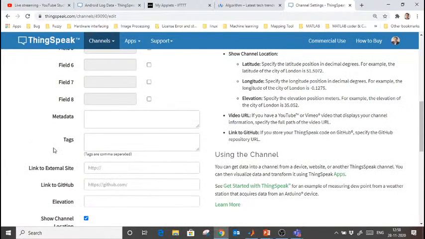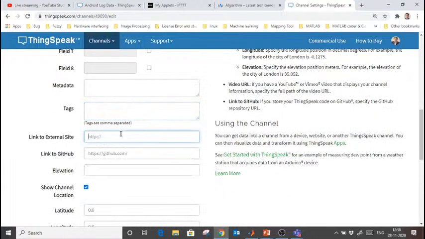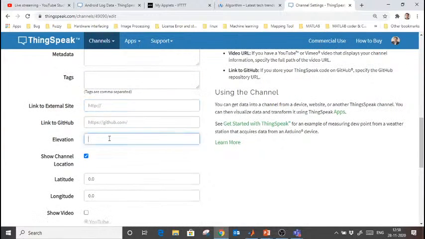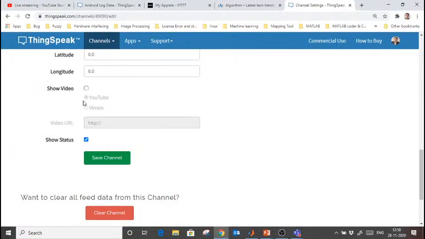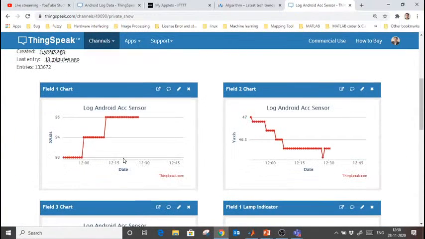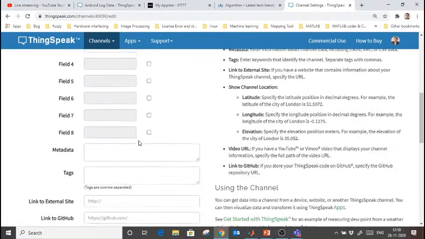Once you have done this, you can provide the metadata. You can set a message that is displayed if a threshold value is reached. Tags, so people can search for you by that tag. If you have an external site for this project, you can provide that. And if you have the project on GitHub, you can provide the GitHub link. Elevation, how high up the sensor is installed. Location, latitude and longitude. If you have a YouTube video, you can provide the link, and then click Save Channel. Let me clear this channel data first of all.